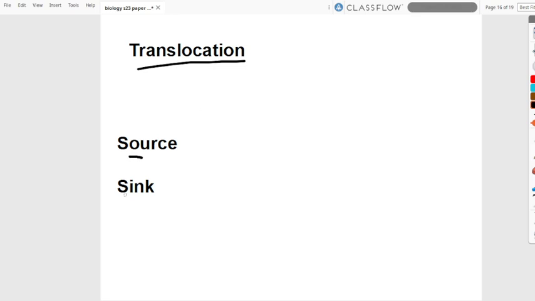So what are sources and what are sinks? Sources is where the substance is produced, and sink is where it's used or stored. So in this case, we're talking about the root cortex cells, the xylem vessels, and the palisade mesophyll cells. The root cortex cells can actually be considered both. They can be considered a sink because they cannot make their own food.